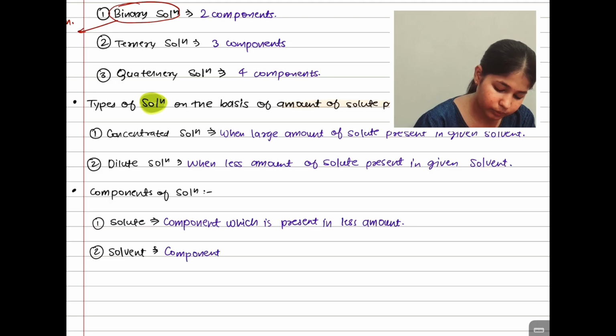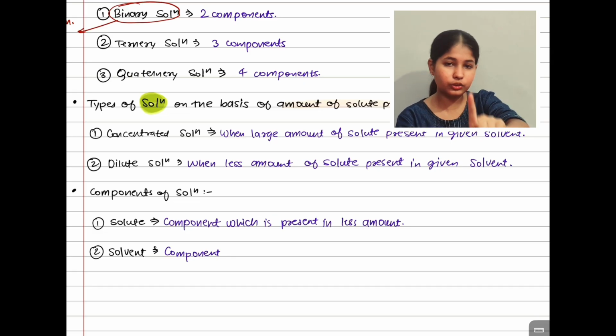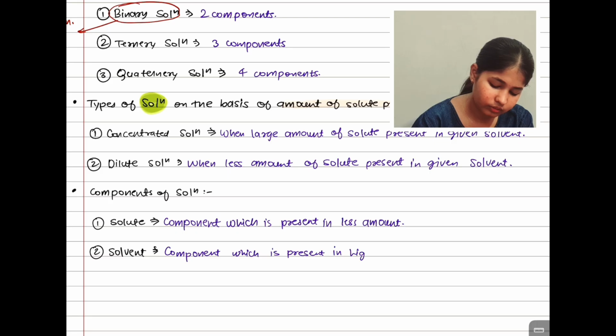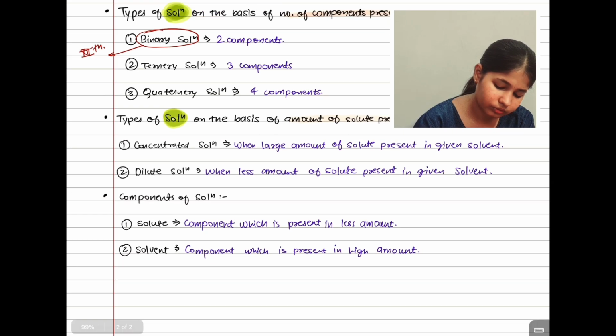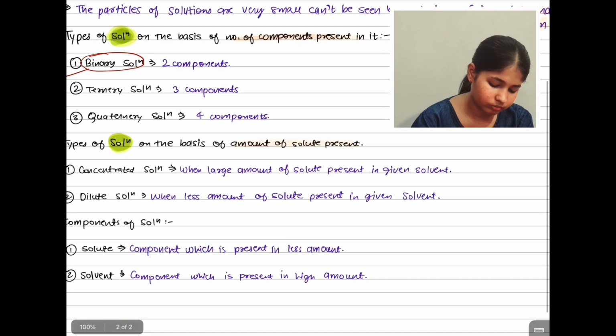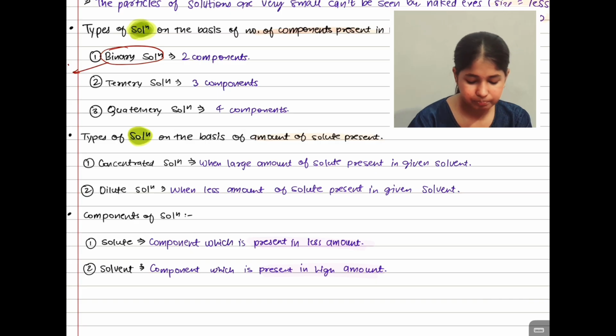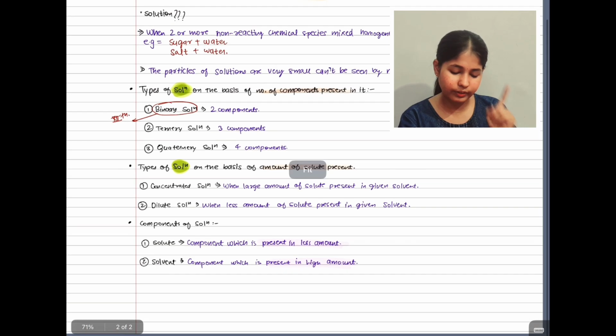Solvent is that component which is present in high amount. Present in less amount, present in large amount. Only one difference.